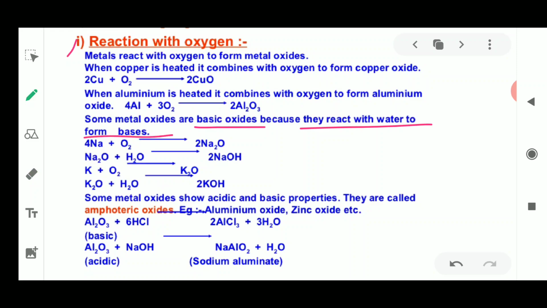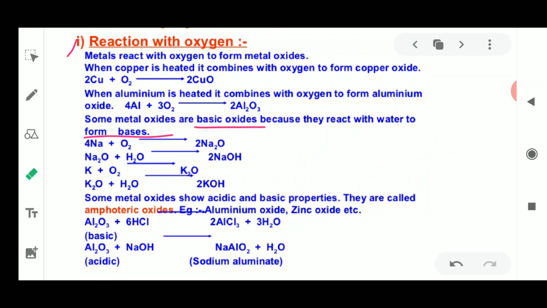Why do these metals form basic oxides? And how are you going to test a basic oxide? We can test it with the help of the litmus test. What is this litmus test? You all know very well that we take a strip of litmus paper, and then we add some basic oxide to it after dissolving it in water. Then we can see that it reacts in a basic manner.